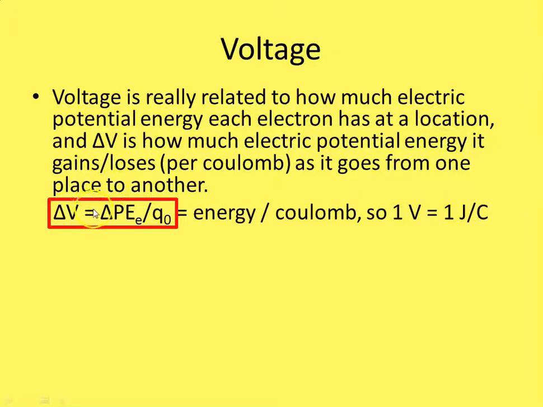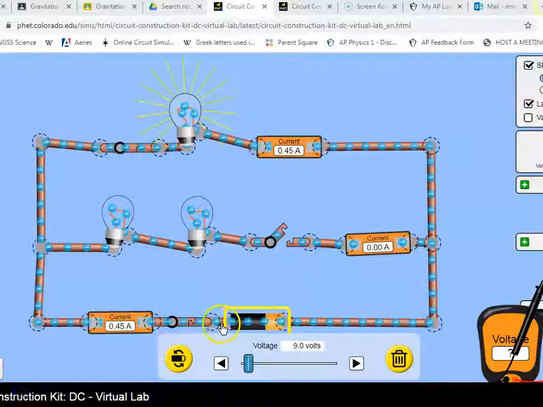So voltage is defined as this: a change in voltage is the change in electric potential energy per charge. It's the energy per coulomb. So a volt is how many joules a coulomb of charge would gain or lose when it moves from one spot to another. When electrons go from the minus side of a battery to the positive, which is the way they want to go, around from the negative side to the positive side,